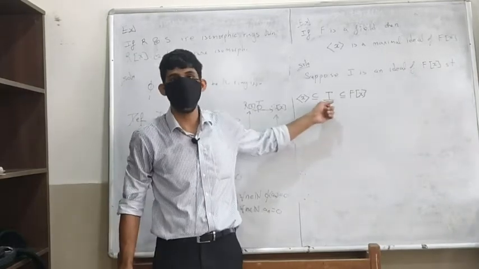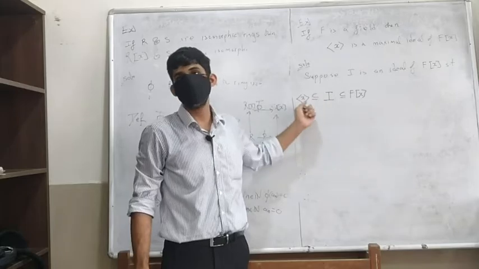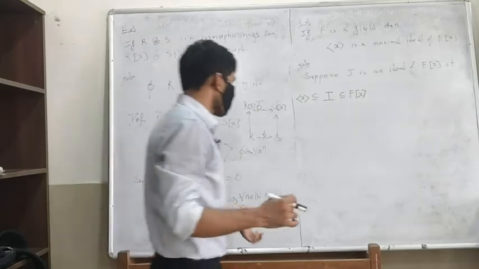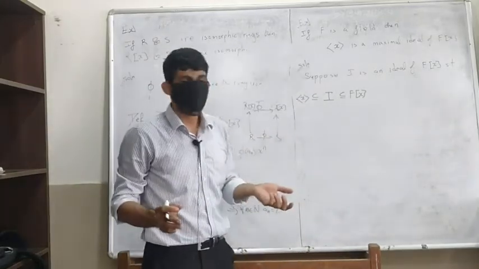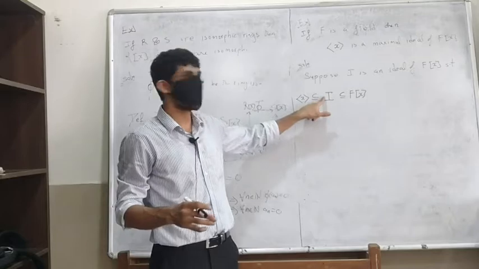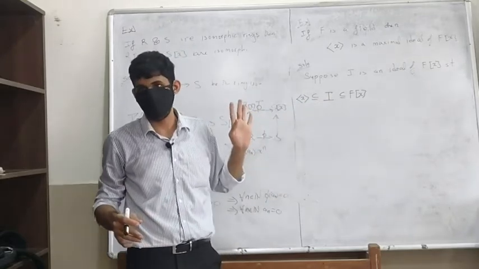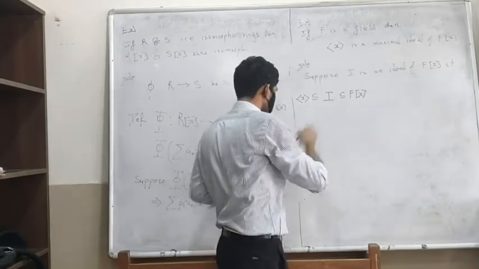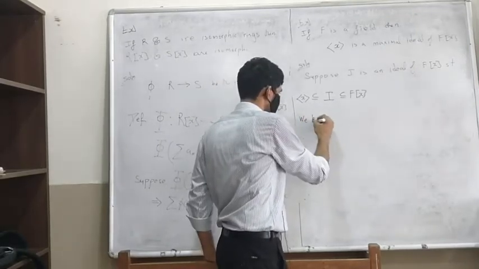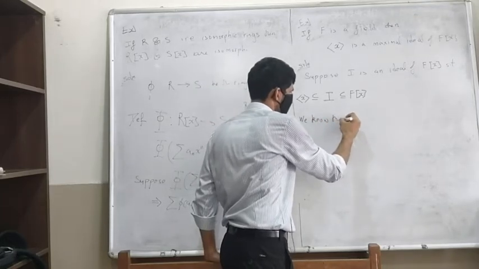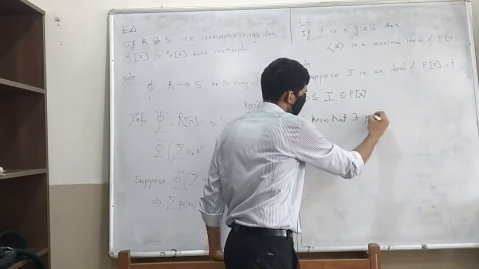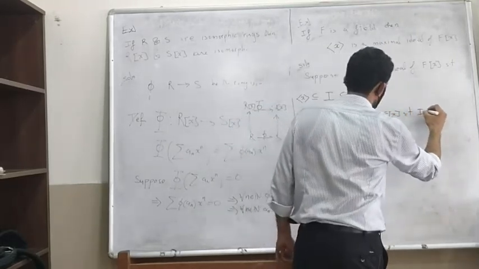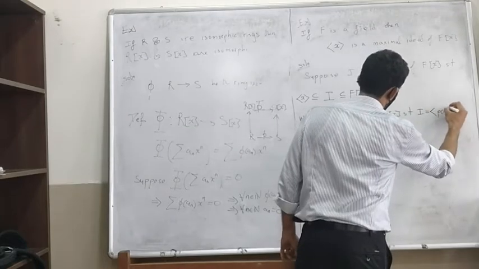I is equal to F[x], or I is equal to the ideal generated by x. Okay, this is what we would need to prove. Now, since we have already proved that F[x] is a PID, we know that this is going to be generated by some polynomial. Since F[x] is a PID, there exists some p(x) in F[x] such that I is generated by p(x).